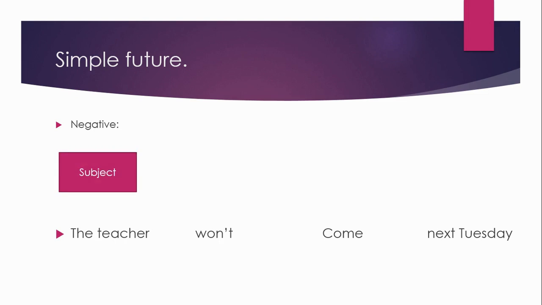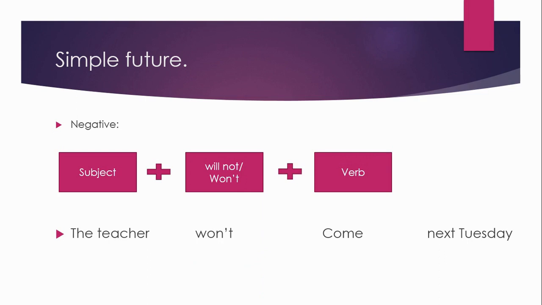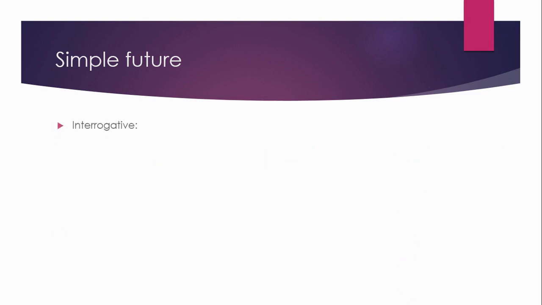then we have won't ولا will not. it's the same يعني ندير will not ولا won't plus verb. verb ديما ما كيتصرفش plus the rest of the sentence. okay. this is the negative form. then we have the interrogative form. the interrogative form عندنا مثلا هنايا will you help her please.